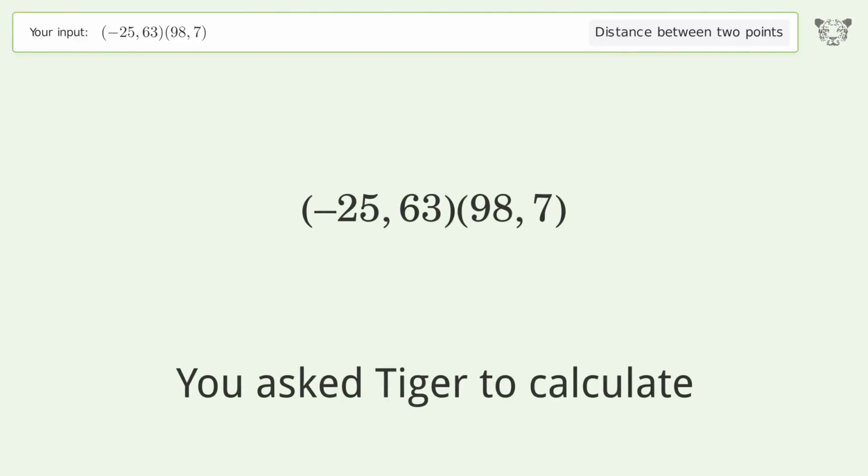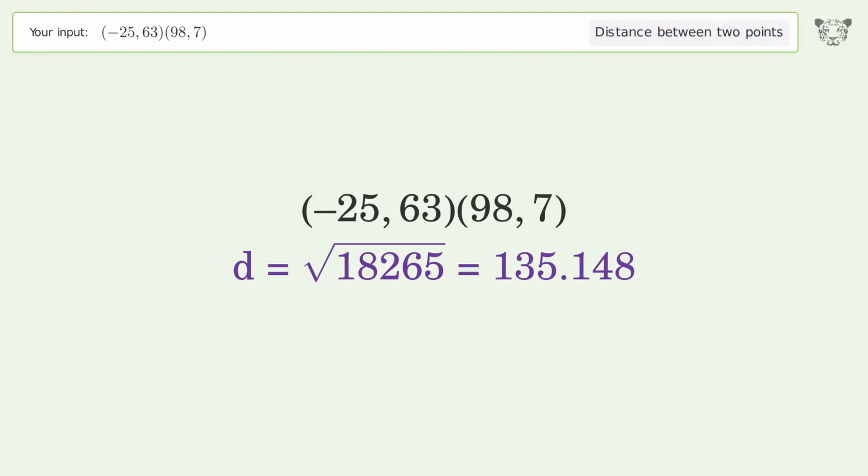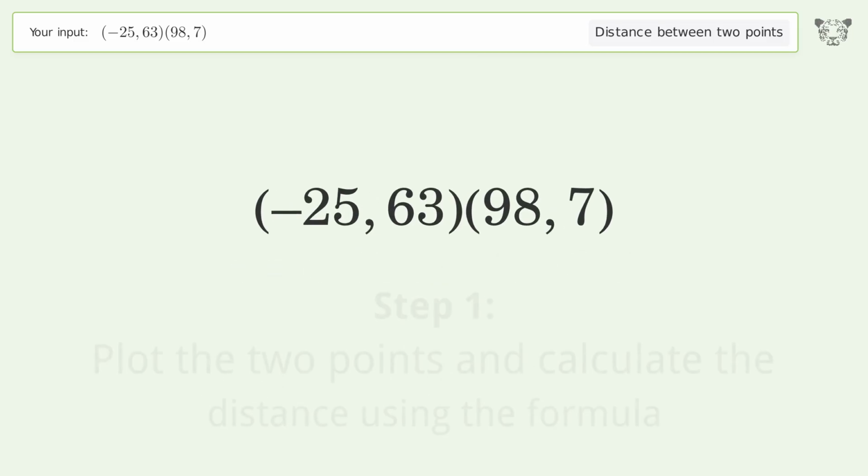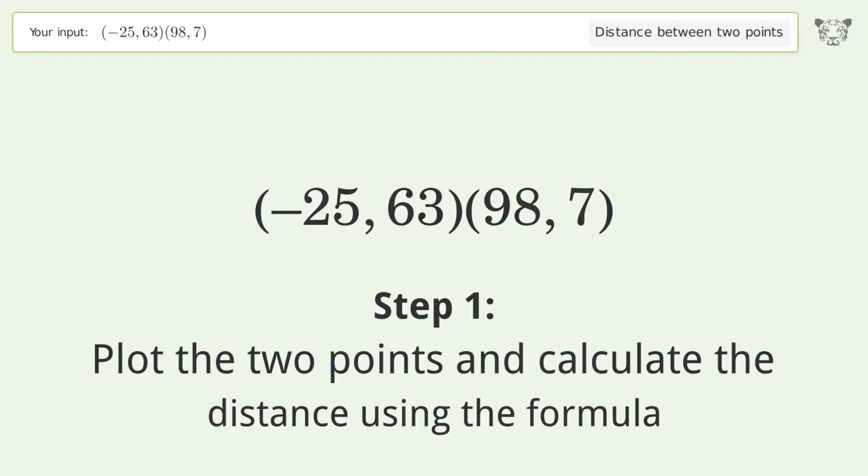You ask Tiger to calculate the distance between 2 points. The distance between the 2 points is the square root of 18,265 or 135.148. Let's solve it step by step. Plot the 2 points and calculate the distance using the formula.